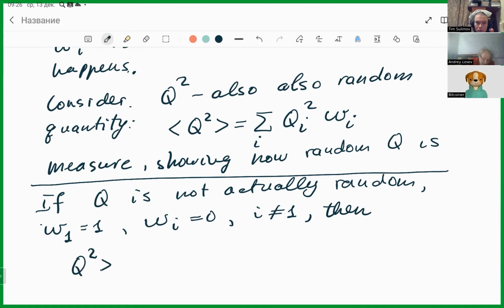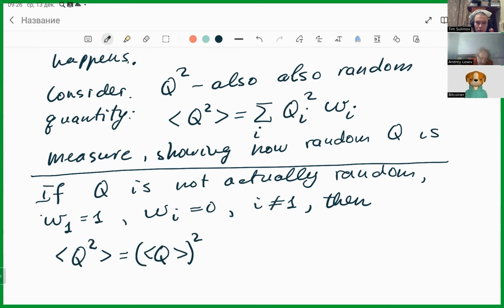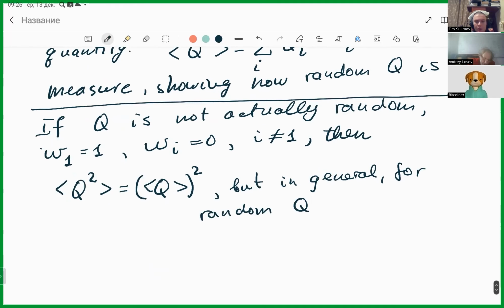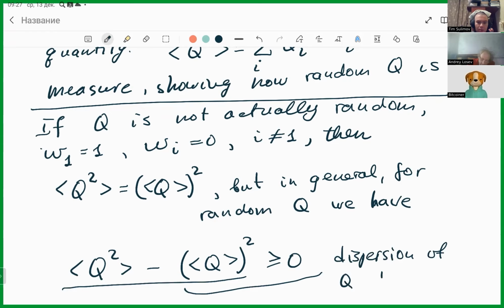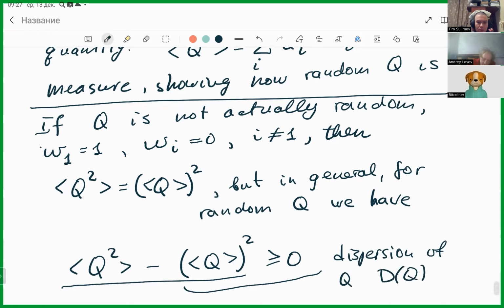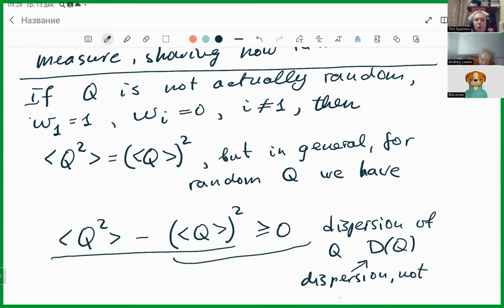Then the average of Q² equals the square of the average of Q. But in general, for random Q, one may show we have the inequality that the average of Q² minus the square of the average of Q is greater or equal than 0. This thing is called dispersion of Q, and people sometimes call it D of Q. It is not a differential, it's dispersion, not differential.